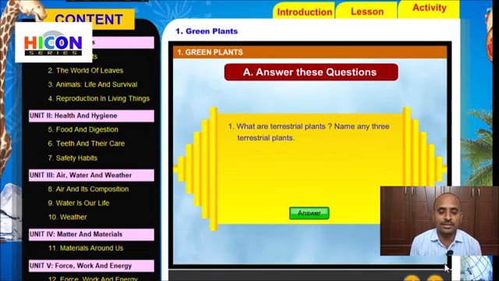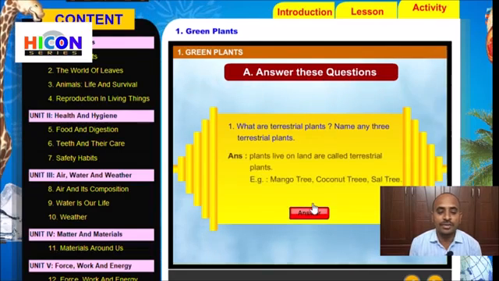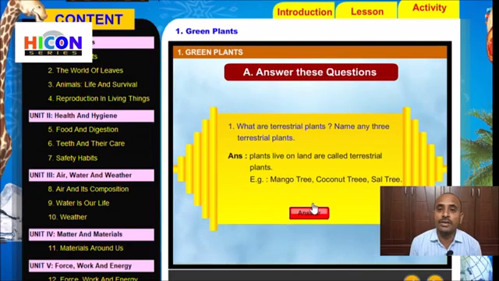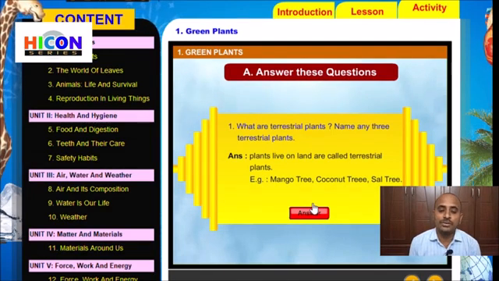So let us see the answer for the given question. Children, read the answer. Plants that live on land are called terrestrial plants. Example: mango tree, coconut tree and sal tree. So those plants which live on the land are called terrestrial plants. Children, note down this question and answer in your notebook.